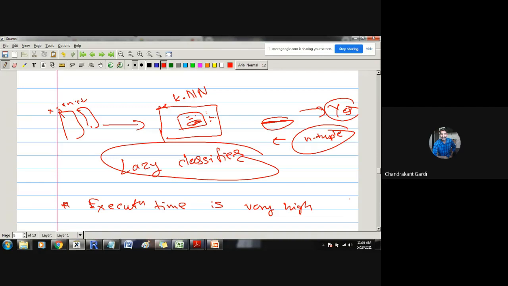Means the direct KNN classifier, whatever its methodology is, we cannot use if we want execution time to be very low. There are some versions of the KNN classifier. There are some advancements done in this particular classifier. Those advancements will enhance the execution speed of this classifier. Those enhancements we will see in the next lecture. But since this KNN classifier is a lazy classifier, we are not going to do anything with that classifier. So this is a lazy classifier, so let us forget about it.